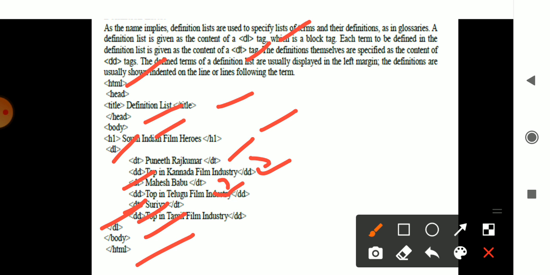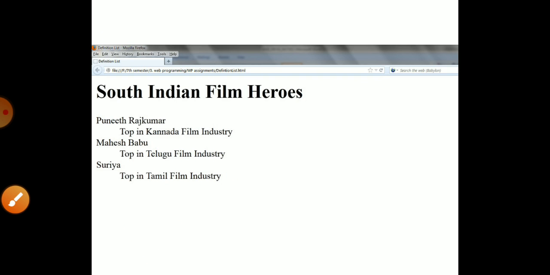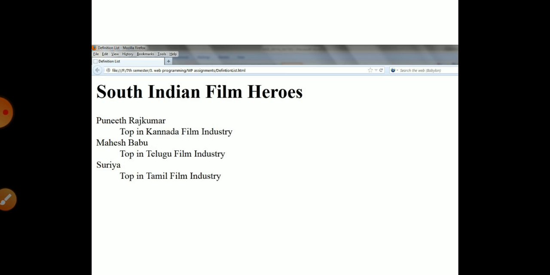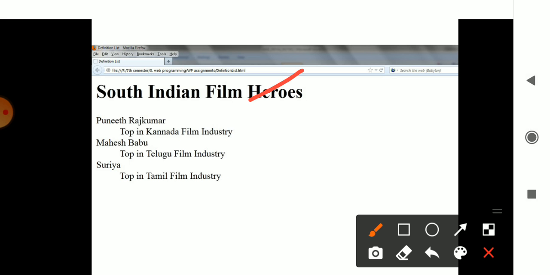So for one concept I define many things. In those defining things, once again I define some of the important things. Okay, these are the things specified in the definition list. Then this is how the output is printed. The output shows the list: South Indian film heroes, Puneeth Rajkumar, top in Kannada film industry, Mahesh Babu, Telugu actor, then Surya is a Tamil actor.